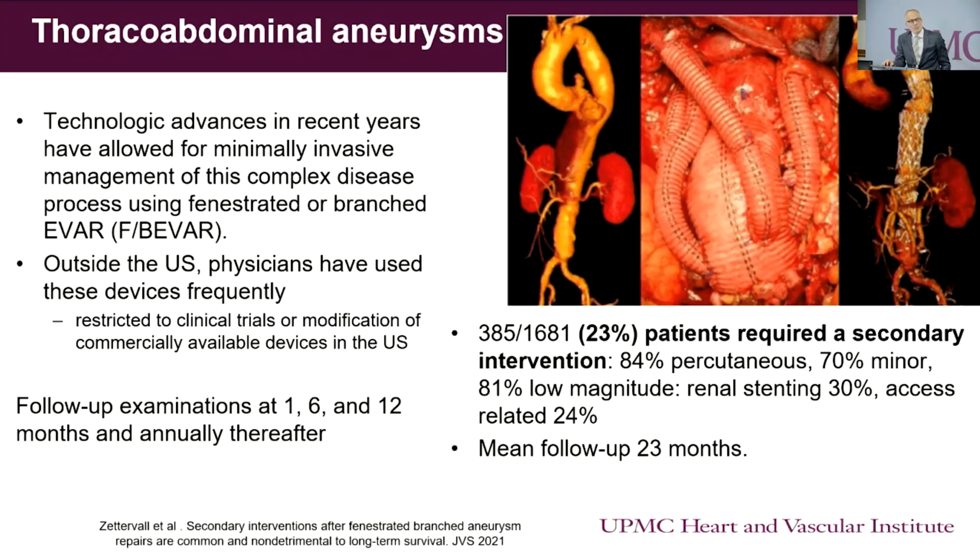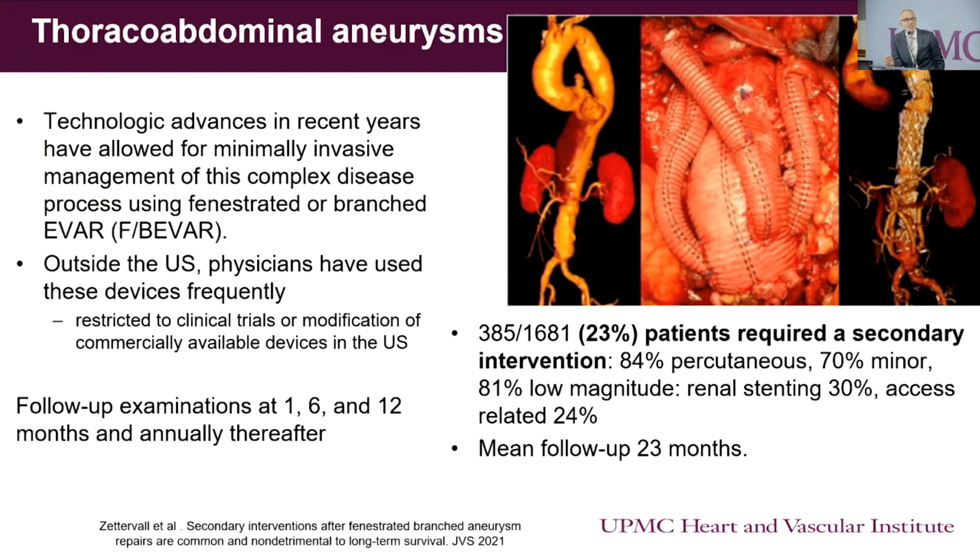Switching gears a little bit here to talk about the thoracoabdominal aorta, you've seen a lot of talk about fenestrated and branched EVARs, and outside the US, this has become really mainstay and they are frequently used, but in the US, they have been restricted to clinical trials or modification of commercially available devices. The follow-up schedule remains in this particular situation at 1, 6, and 12 months and annually thereafter with a CT scan, because those patients may have a different set of complications in addition to the ones that I have shown.